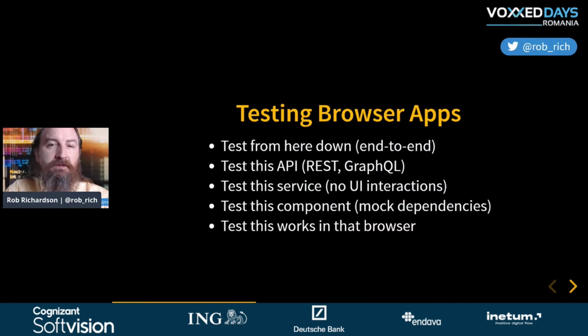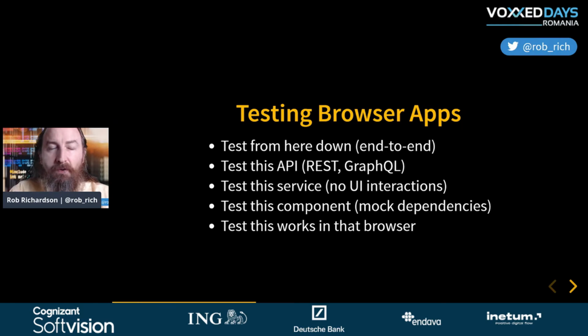Now, if I was doing testing of an application, I might use a desktop application. I'd use very different tools. But here inside browser testing, I probably have things like end-to-end tests. I have unit tests. I have tests that might validate from here down. I have tests that might validate my API works correctly, my REST endpoint, or my gRPC endpoint. I might test this service. And in this case, I'm talking not so much a web service, but rather a business service, a unit of work. So a unit test.